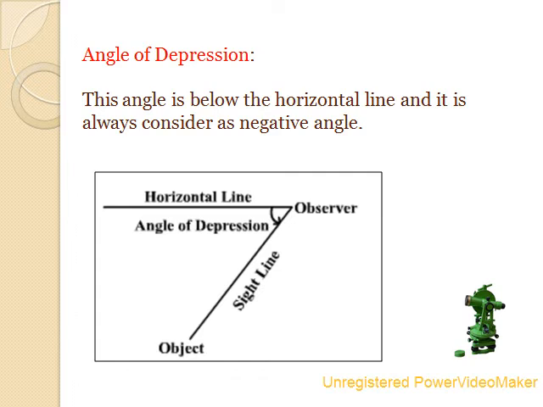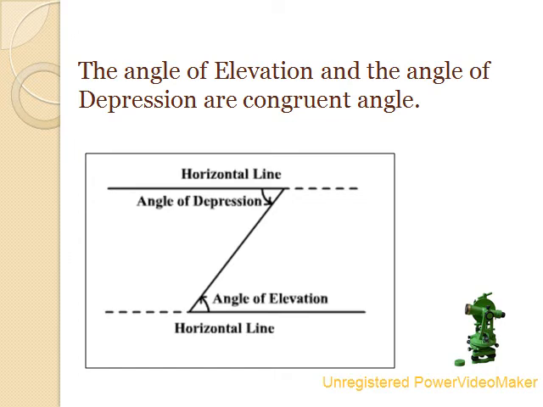Angle of depression. Now, what is the meaning of angle of depression? This angle is below the horizontal line and it is always considered as negative angle. It means the angle of depression denotes the angle from the horizontal downward to an object. An observer's line of sight would be below the horizontal. Note that the angle of elevation and the angle of depression are congruent angles.